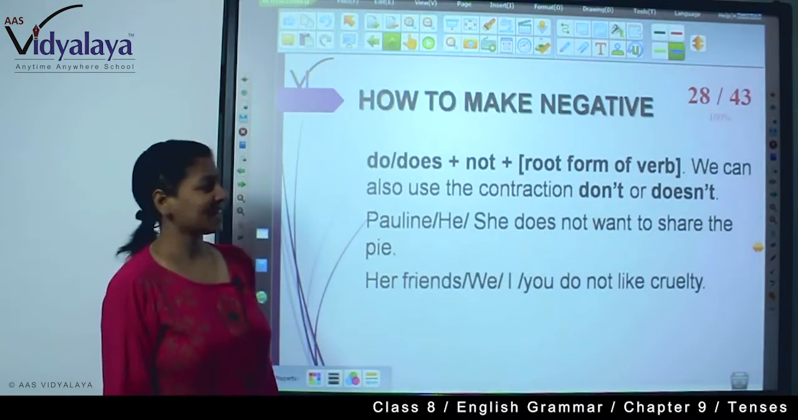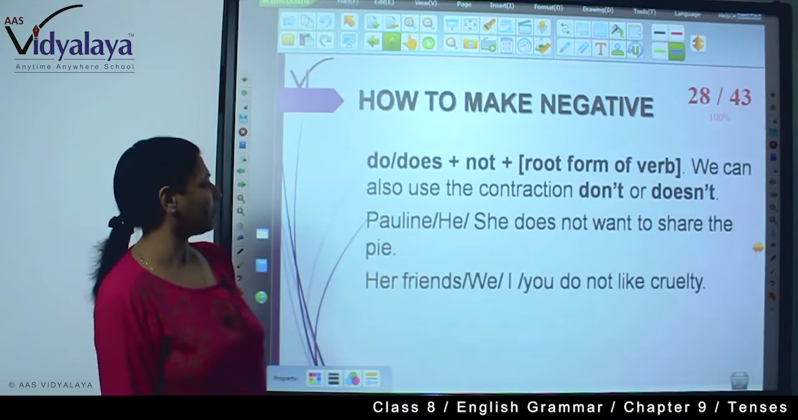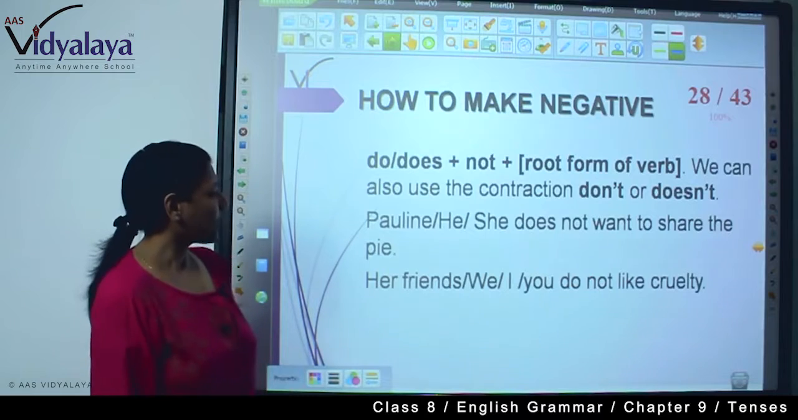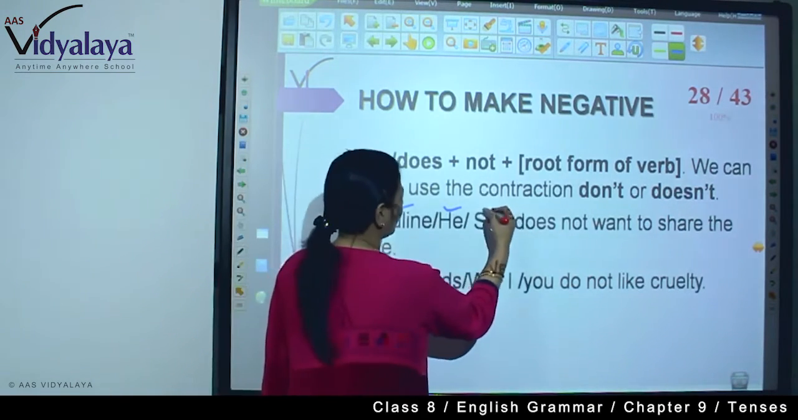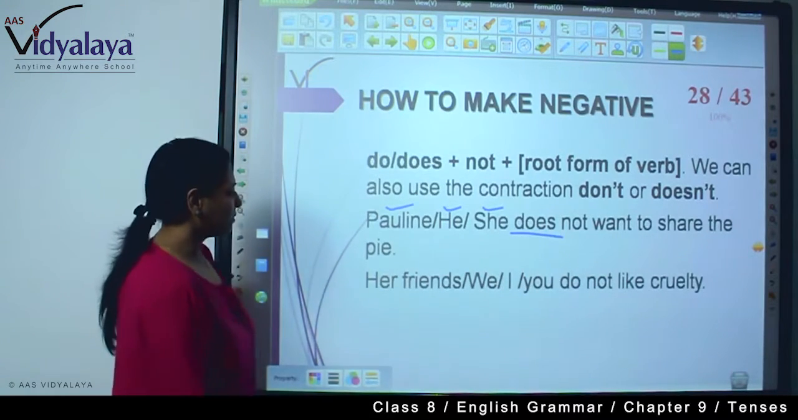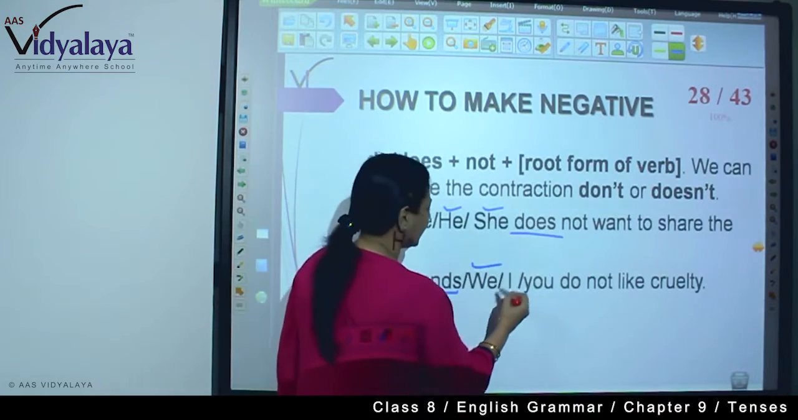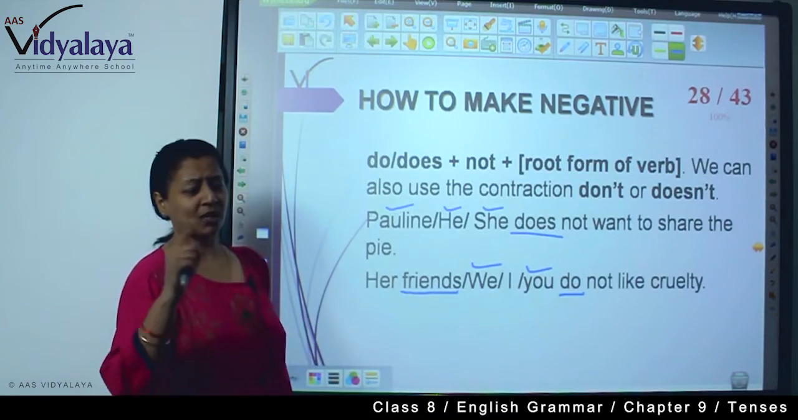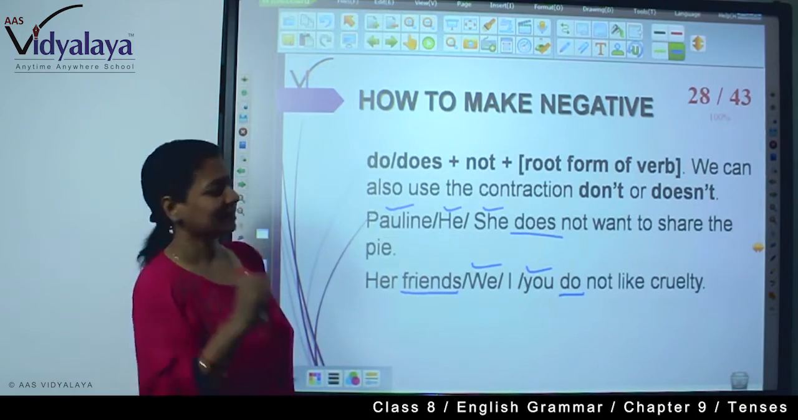Now how to make negative? Do, does plus not plus root form of verb. We can also use the contraction don't or doesn't. Then, if there is any name, or he or she, you will have to write does not. And if it's plural, like her friends, or we or you, you will have to write do not. With plural we write do, with singular we write does, and not must be there.